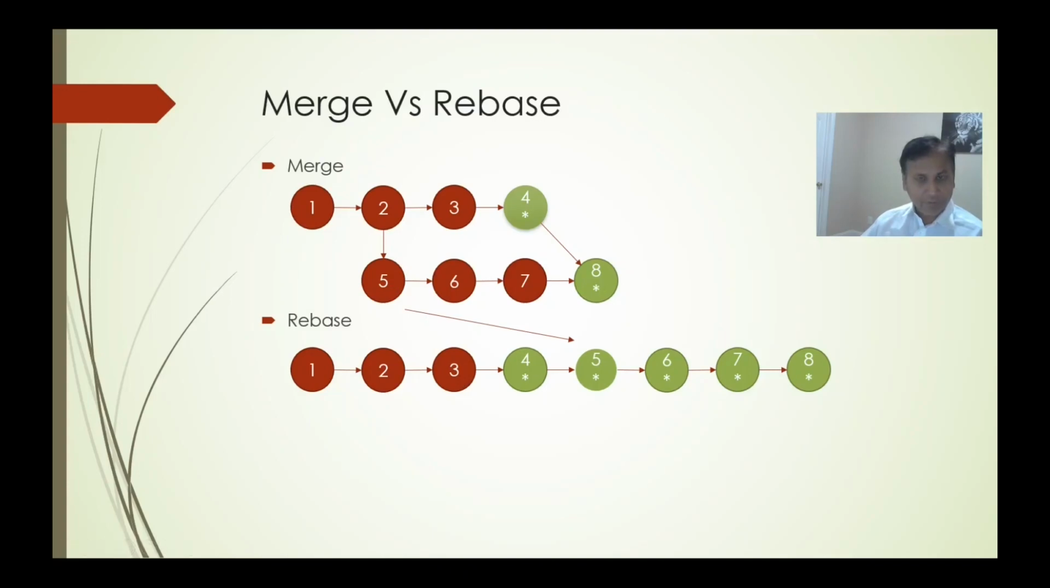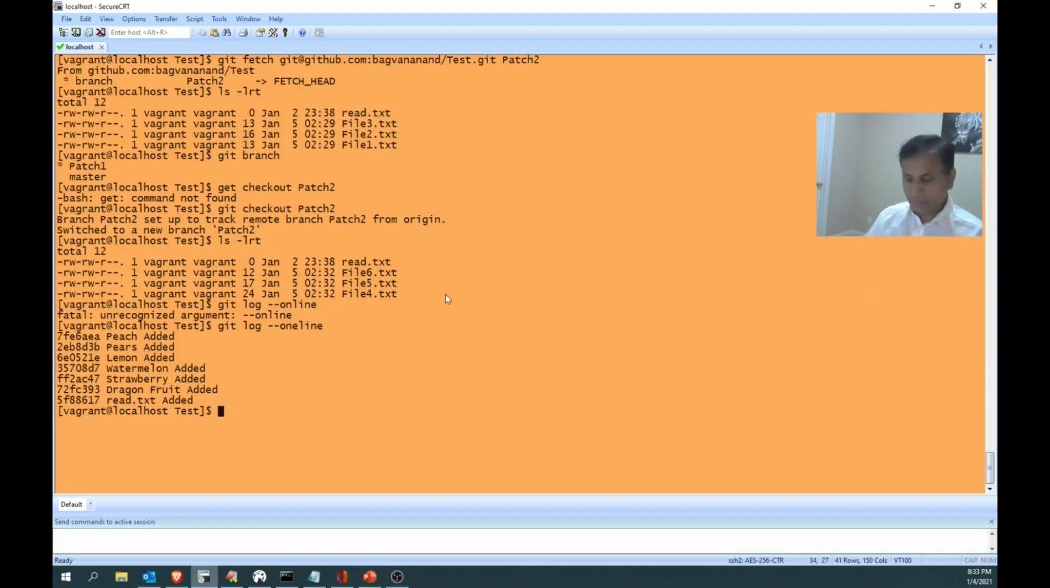From here I'm going to rebase my patch 2 onto patch 1. So this 5, 6, 7, 8 will be moved over here. So in all of 5, 6, 7, 8, all the changes of 4 will also be there. So patch 2 is not having anything on its own, but patch 1 will remain as such, there is no doubt. Now let's see, git rebase patch 1.